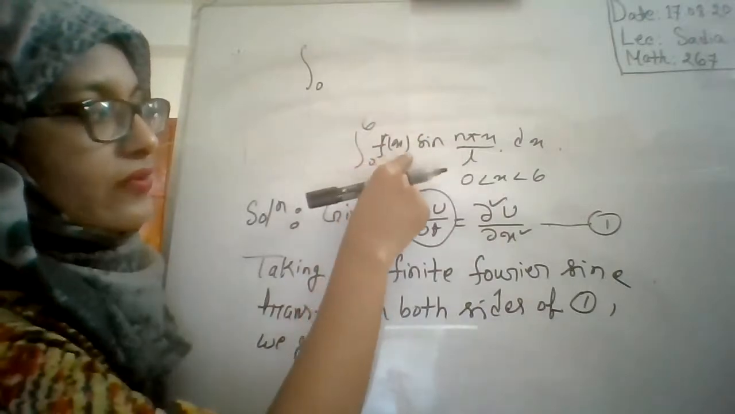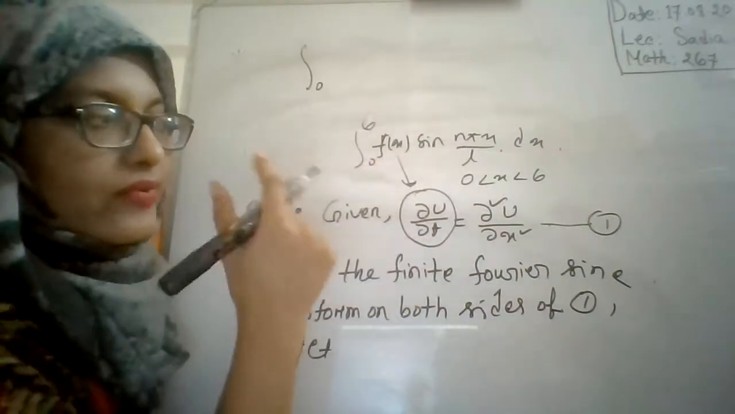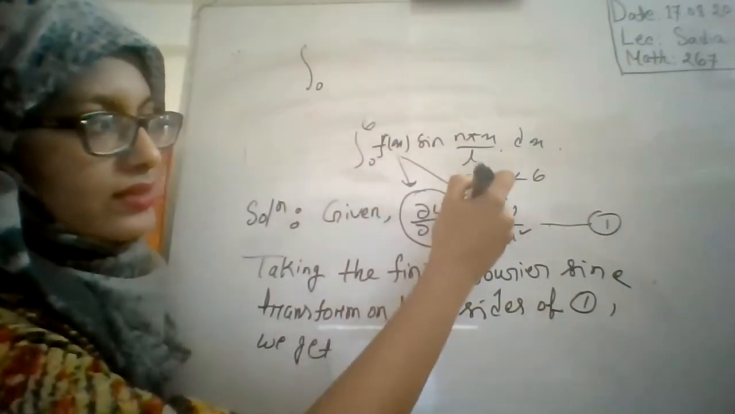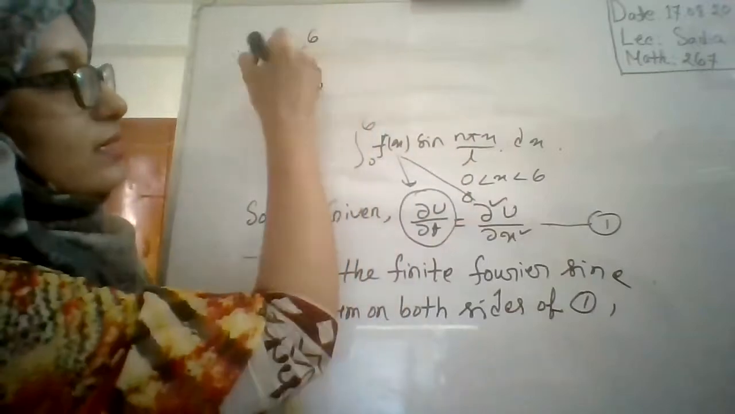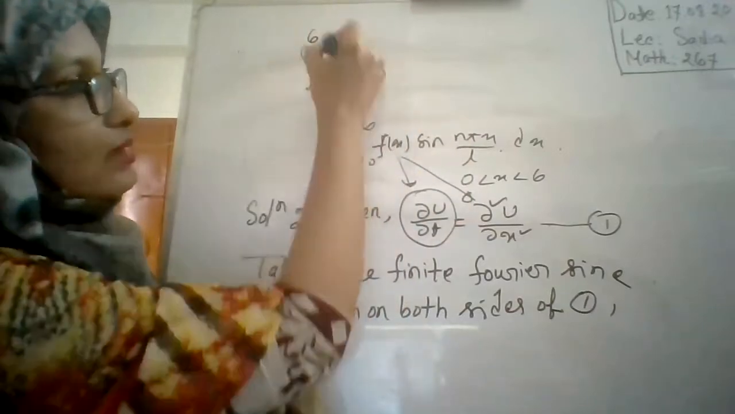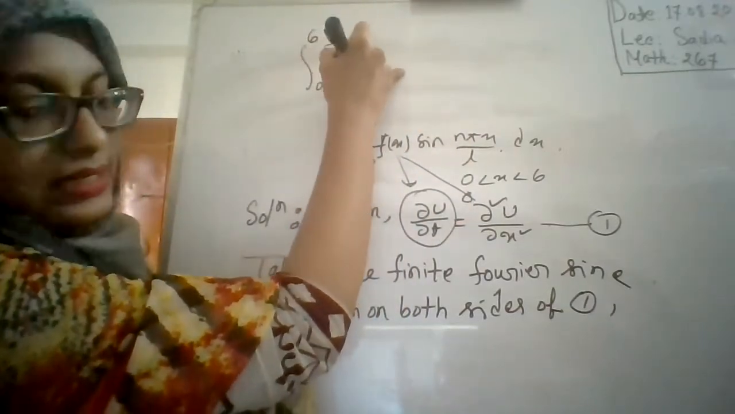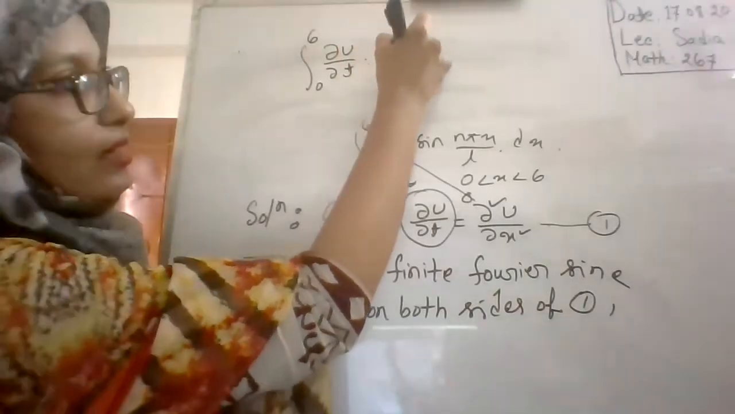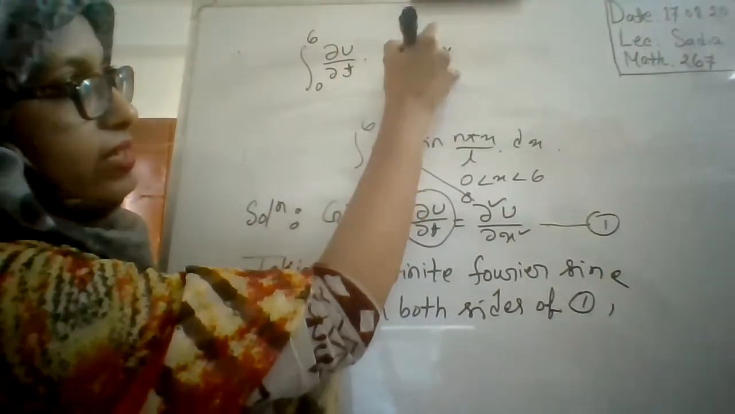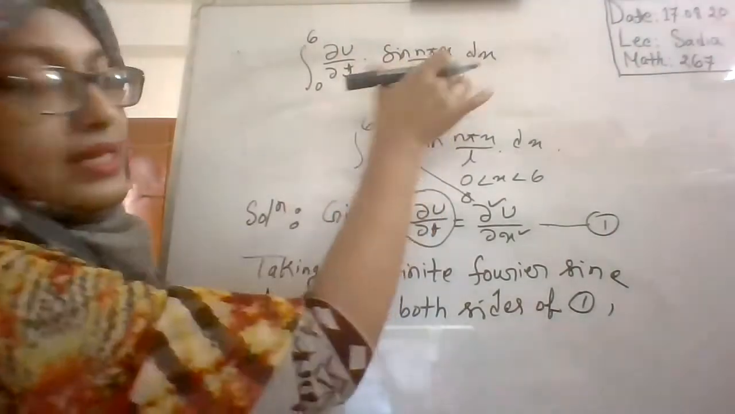Our function f of x will be this for the left side, and for the right side the function will be this. So 0 to 6 del u by del t sine n pi x by 6 dx. This is the left side.